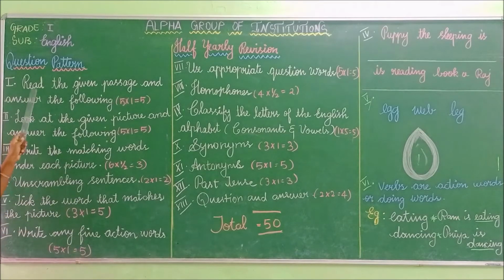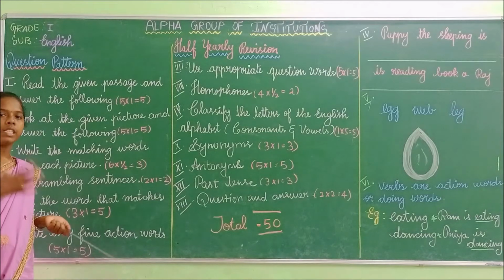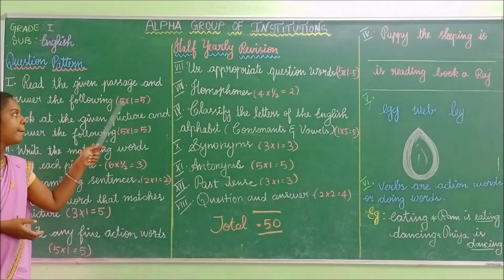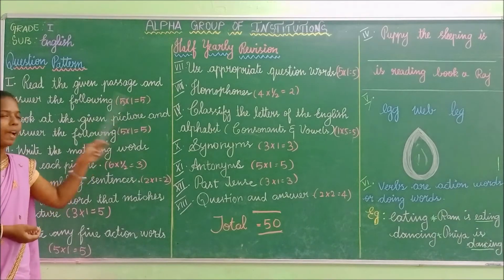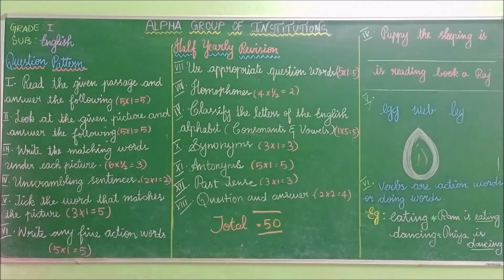First one, read the given passage and answer the following. So we have to read the given passage carefully. Next we have to answer the given question. For that, you will be having 5 questions. Each question carries 1 mark. So you will be having 5 marks for this.